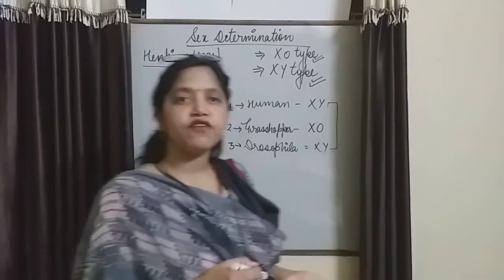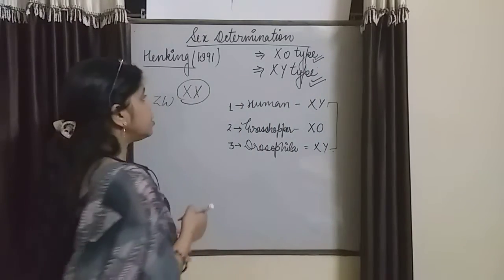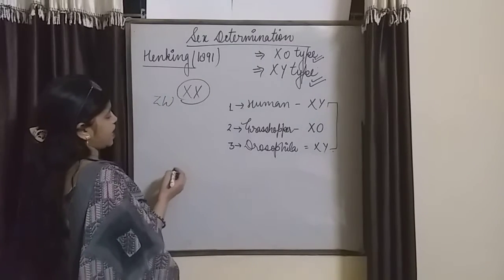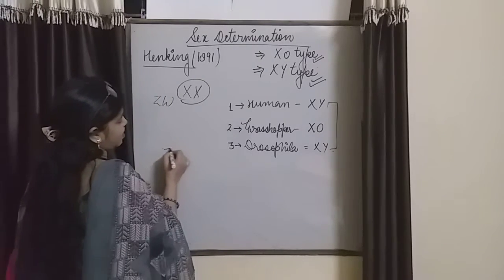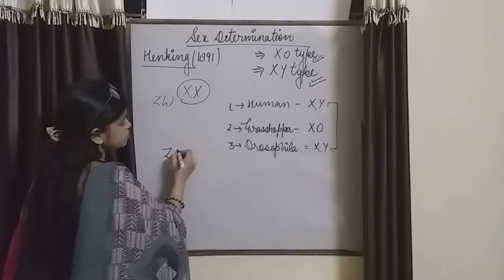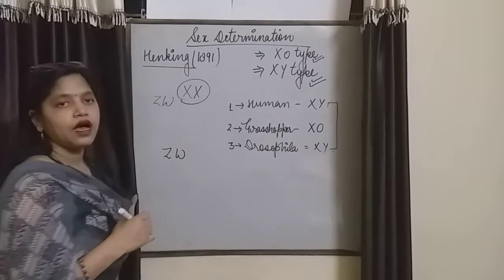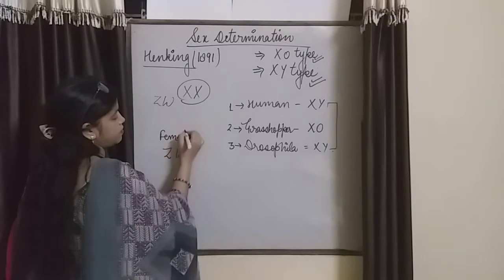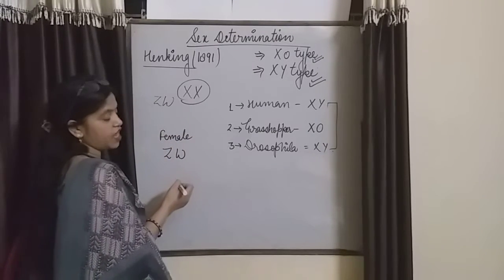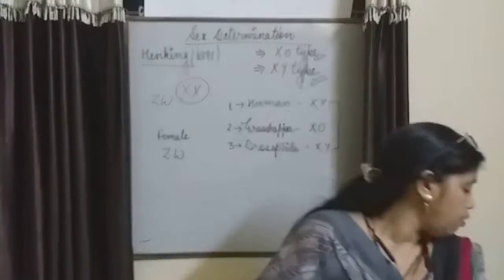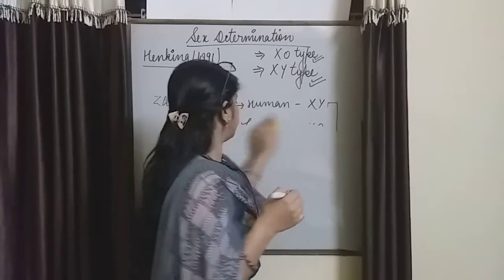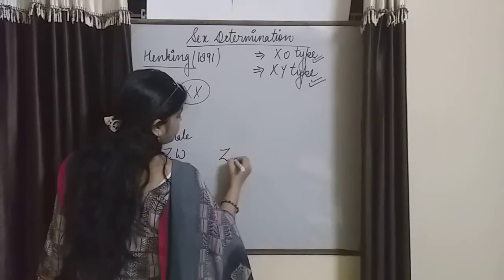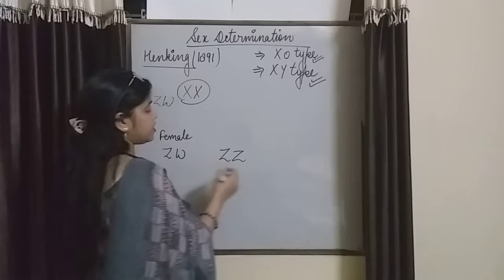The question comes, what type of heterogamety is present in birds? The female has heterogametes, meaning half of the gametes contain the Z chromosome and half contain the W chromosome. This is the female bird. All the gametes produced by the male in birds are of Z type. It is homogametic.